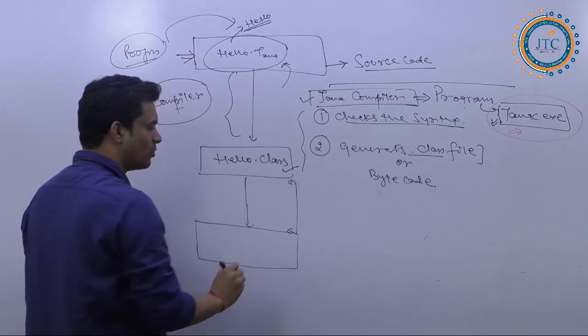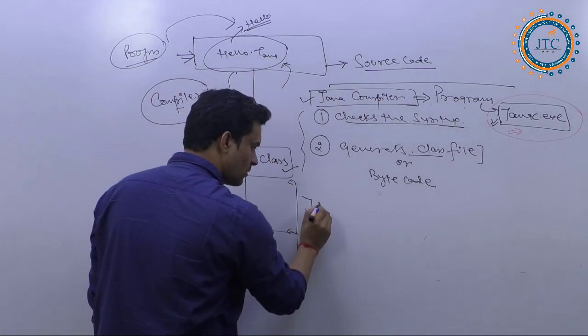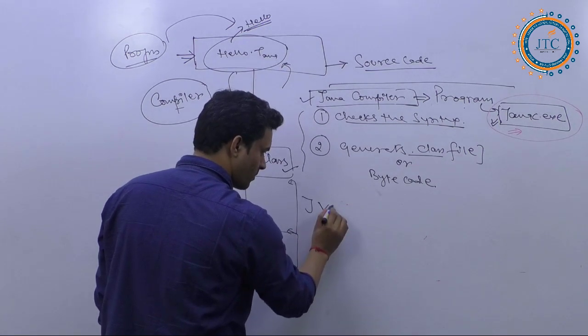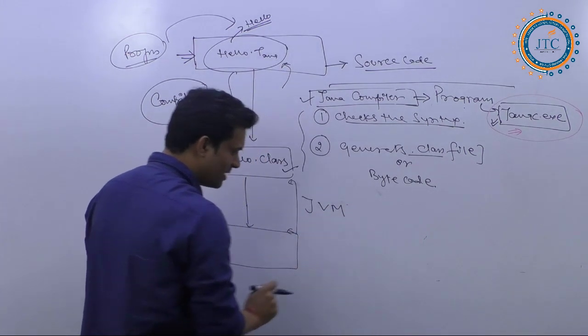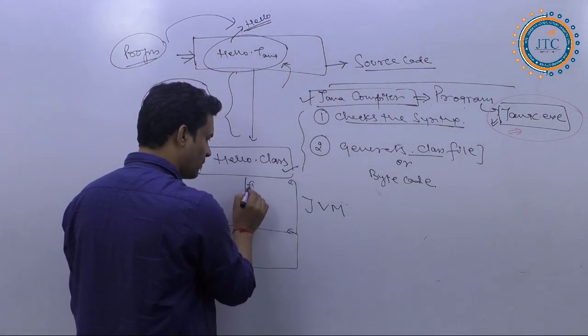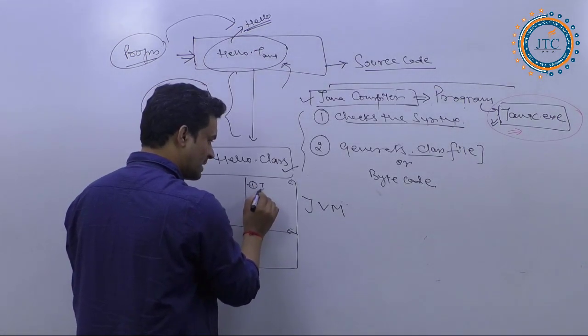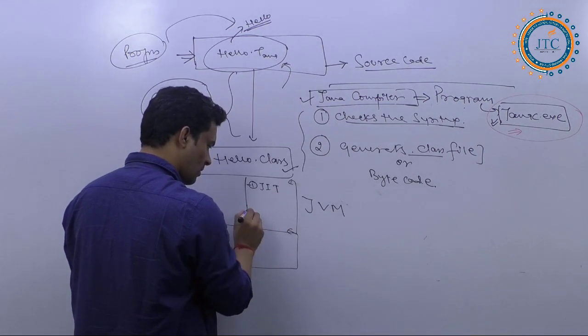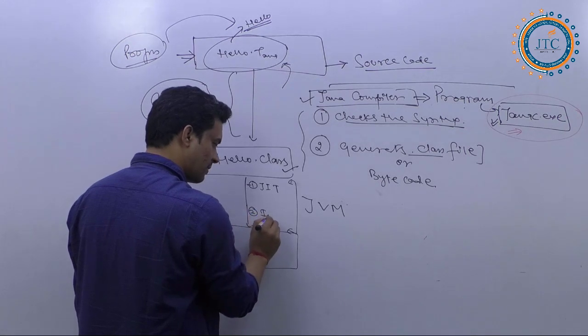It is the JVM I'm doing, and inside the JVM, we have a few things. One is the JIT compiler and the second one is the interpreter.